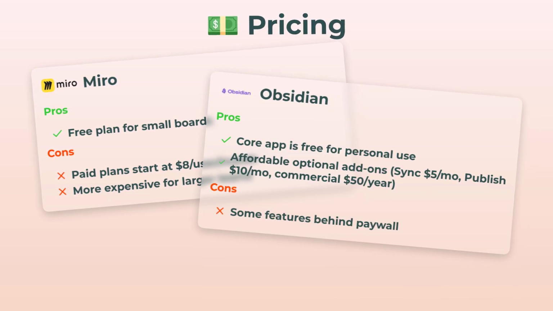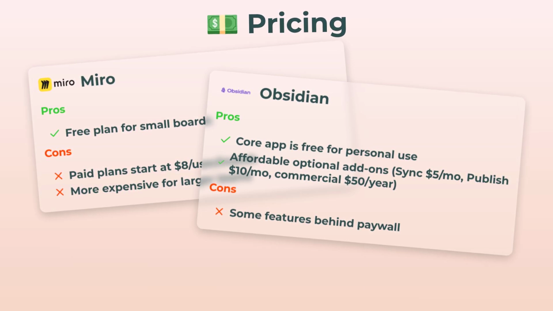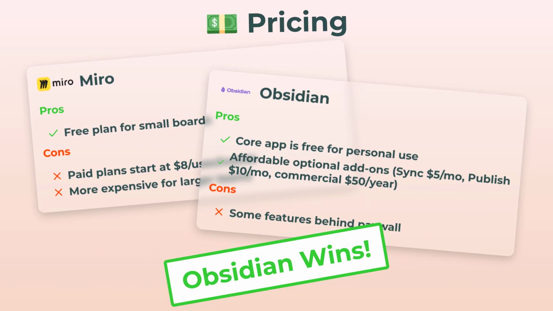You can unlock sync for $5 a month, publish for $10, or do commercial for $50 a year. Some cool stuff is behind a paywall, but honestly you get a ton for free. So, easy pick here, Obsidian keeps things affordable.